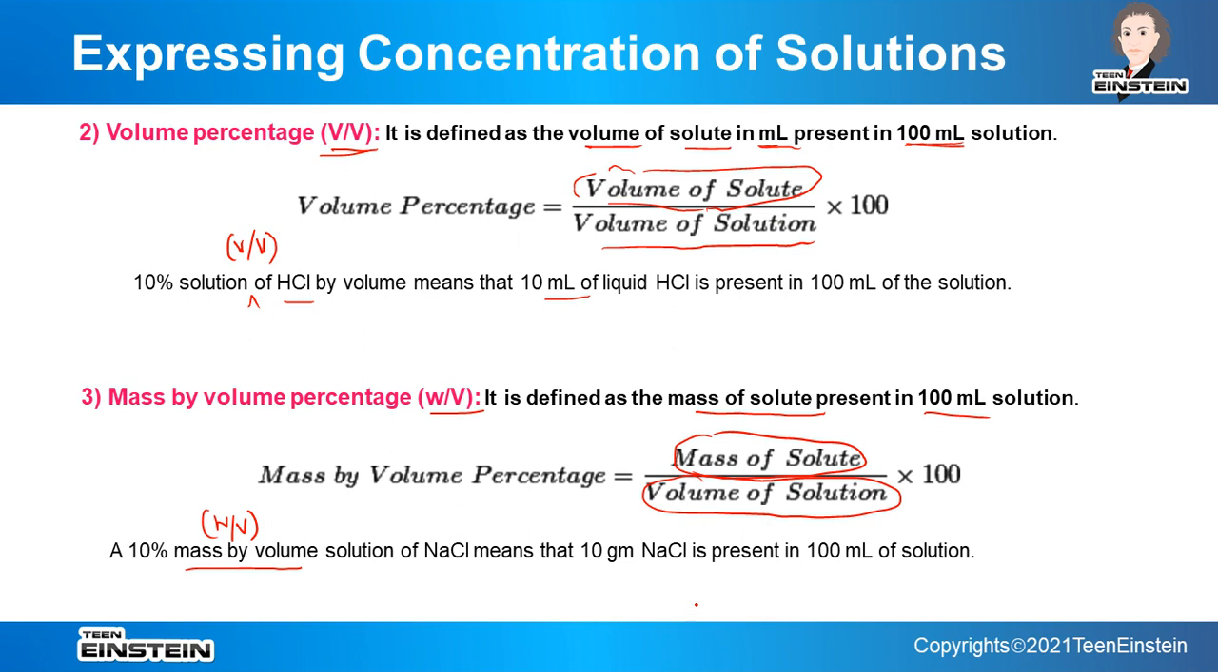That means the amount of solvent here you directly cannot get, because this is in gram unit, this is in ml unit. So we cannot simply deduct this 10 from 100. Okay, we have to know the density of the solution also. Otherwise we cannot directly get the amount of solvent. Okay, so this is the mass by volume percentage, W by V.